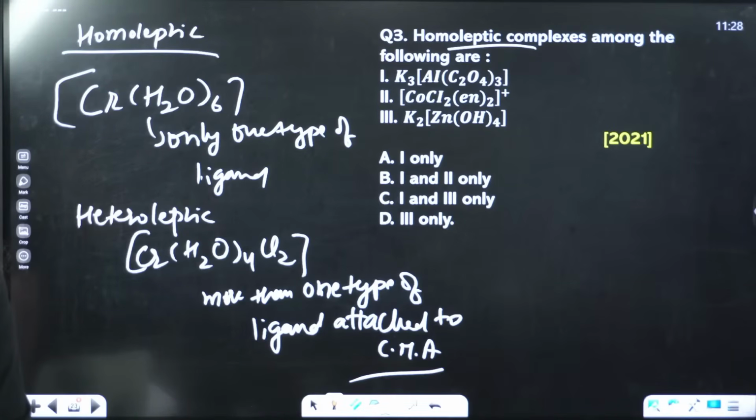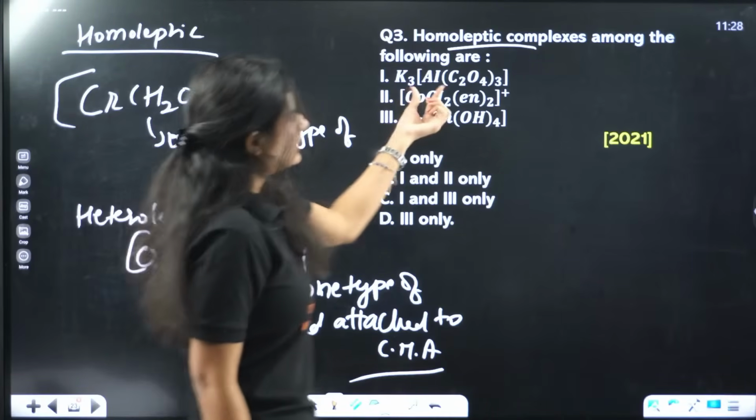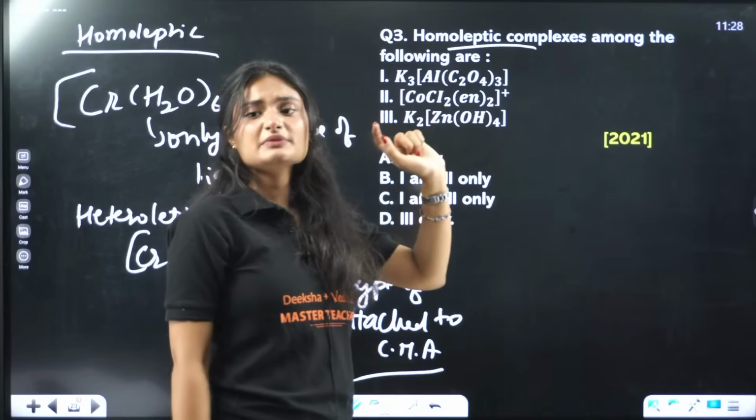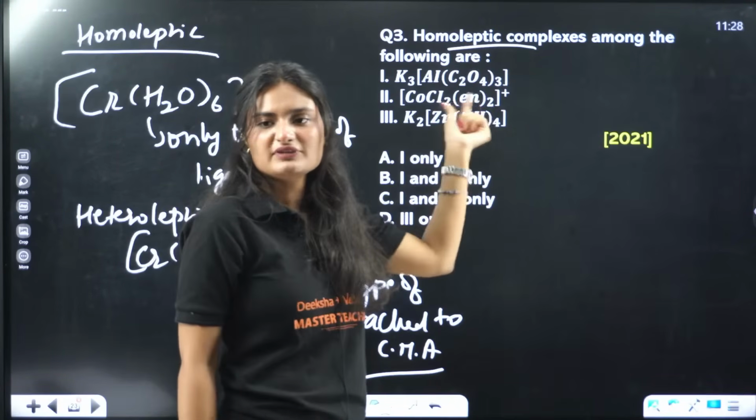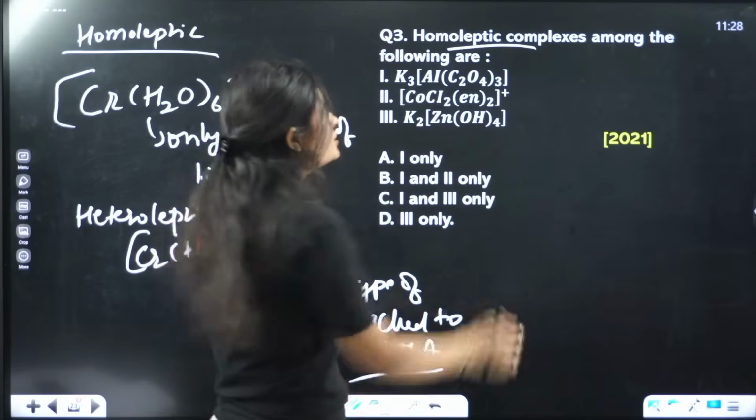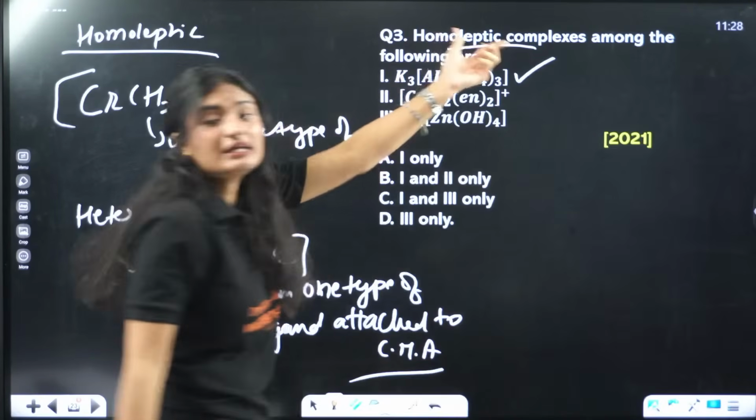Okay. So the answer is, let's see, aluminum. Aluminum is connected to only oxalate, one type of ligand, oxalate only. Okay, so yes, this is a homoleptic complex.